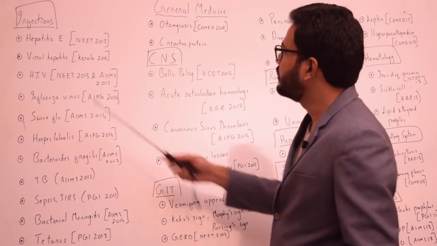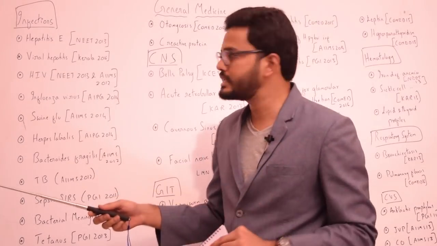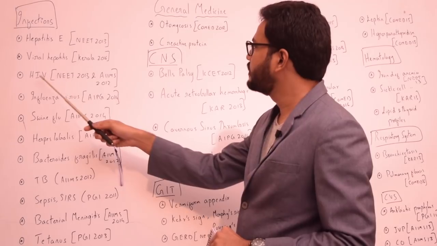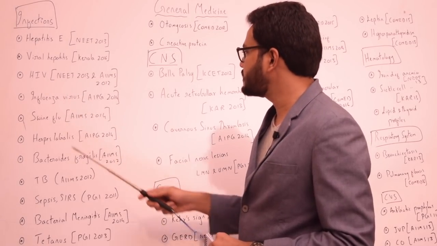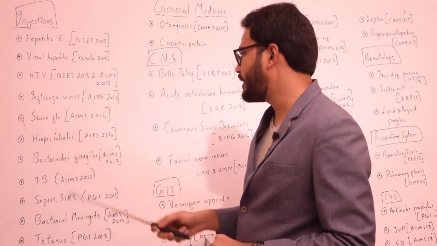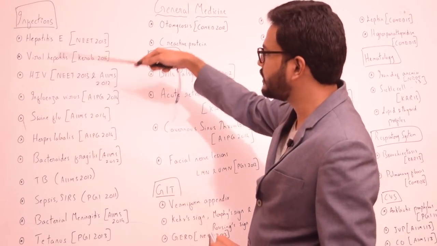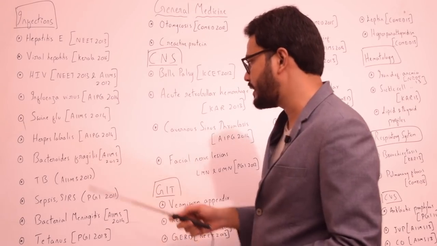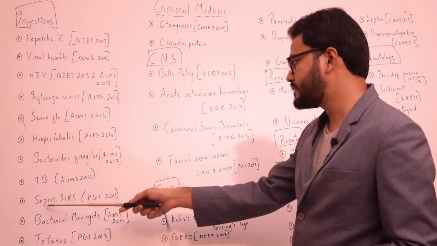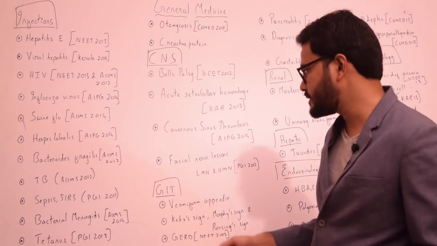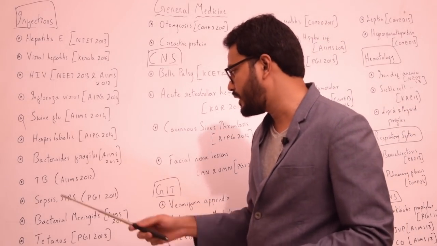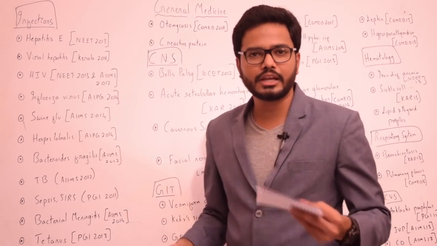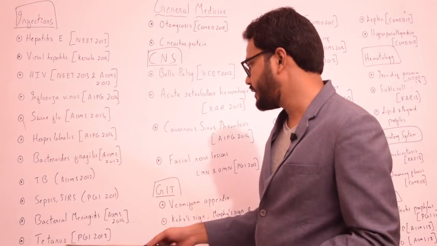As you can see here, we have a question on hepatitis E in NEET 2013, and questions on viral hepatitis, HIV, influenza virus, swine flu, herpes labialis. So all these cover the viral infections. And for bacterial infections, we have questions from Bacteroides fragilis, tuberculosis, sepsis, SIRS. SIRS stands for Systemic Inflammatory Response Syndrome, asked in PGI 2011. And also we have questions on the management of bacterial meningitis and tetanus, right?